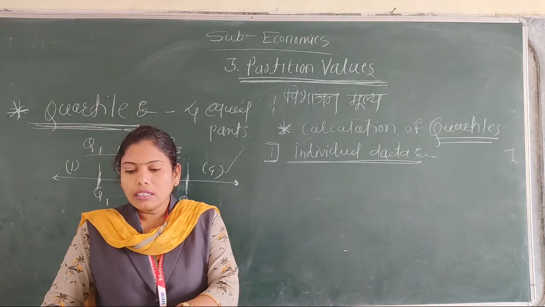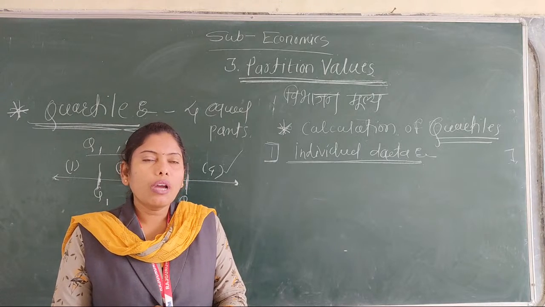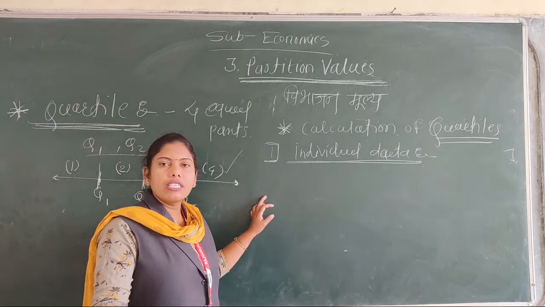Okay, individual data can be calculated by applying this formula.